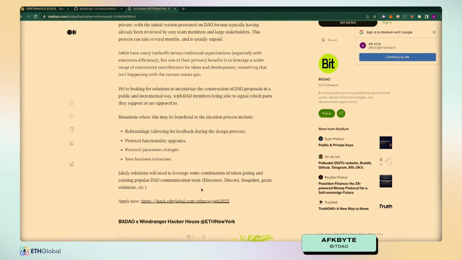We want to find a way to leverage a wider range of community contributions for ideas and development without them having to go through this process. And that's just not something that's happening with the current DAO status quo. We're looking for solutions to incentivize the construction of DAO proposals in a public way, right? Whether it be through community participation in bonds, or through community participation in open ideation on what exactly the proposal contents are, and with DAO members being able to signal that they're opposed to certain parts of it in a very explicit and formalized way.